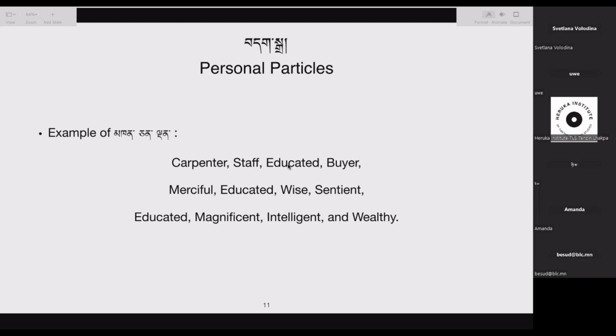Ningje che, merciful. Yuande che, educated. Sherab che, wise. Simje, sentient. Shede, educated. Palde, magnificent. Lode, intelligent. Jorde, wealthy. We also have the other word.